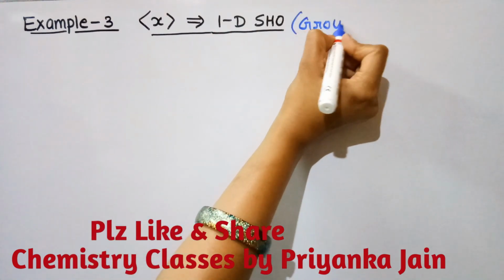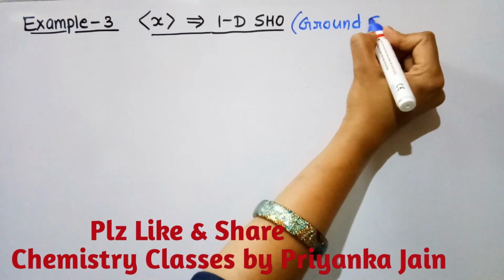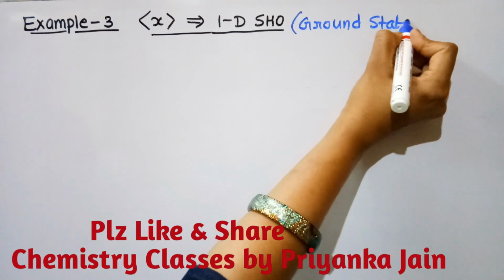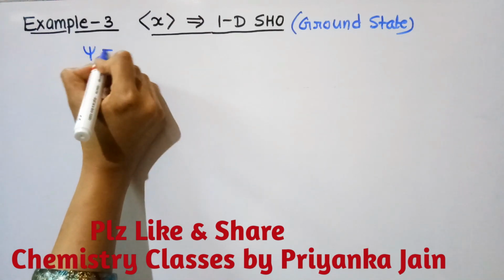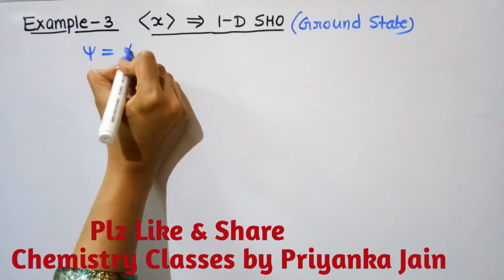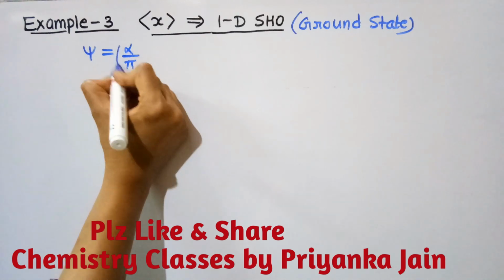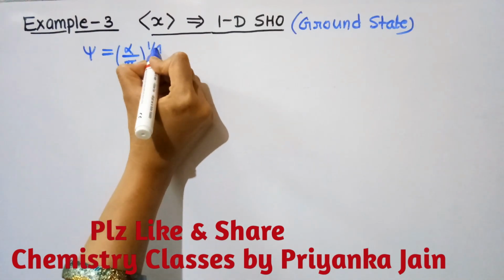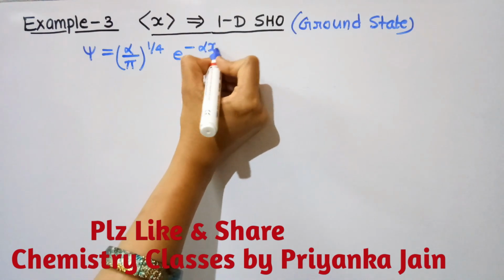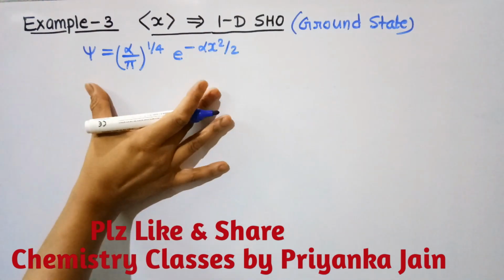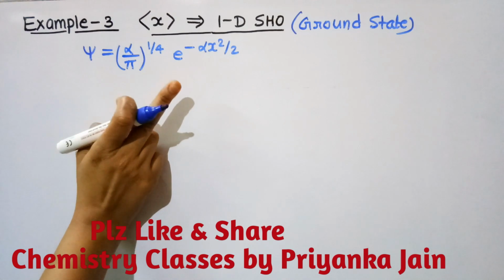In most of the cases you are asked about the ground state wave function. We know the formula; I have already told you. What is the formula for this? The formula is (alpha upon pi) to the power 1 by 4, e to the power minus alpha x square upon 2. You should mug up this formula, because it is quite important, and you must learn it, right?